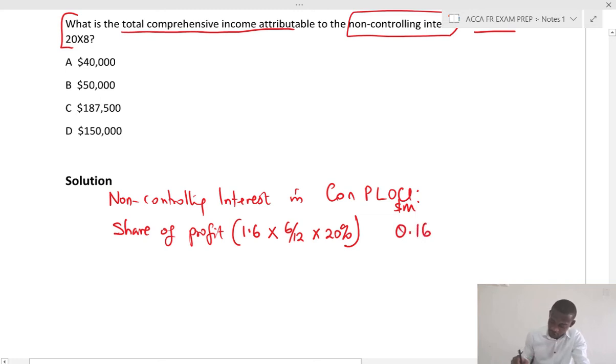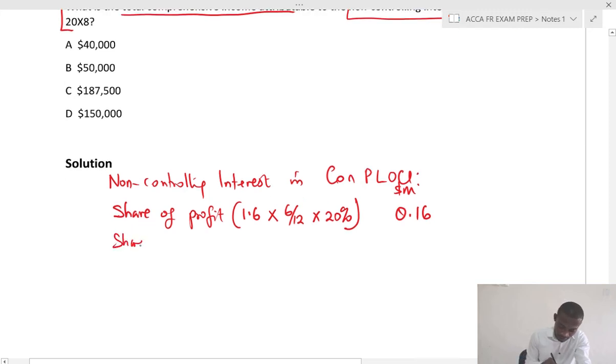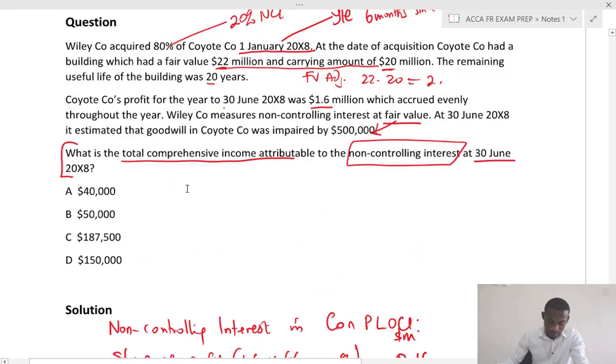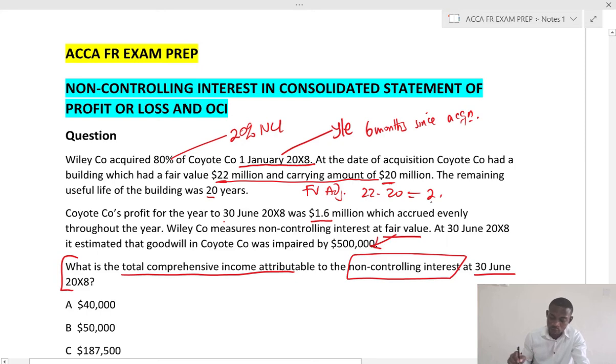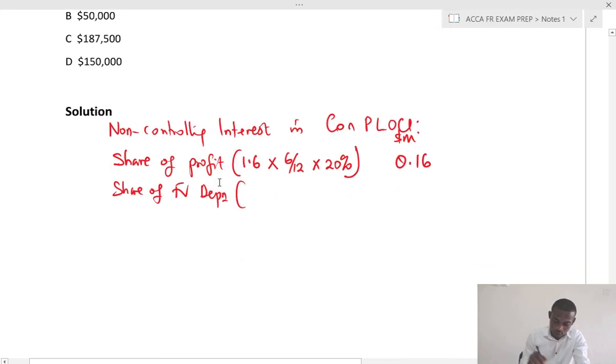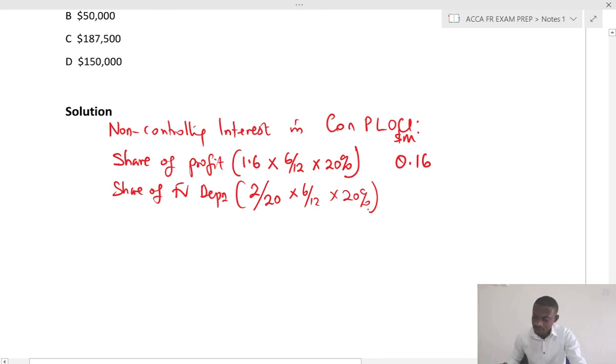Now we take their share of fair value depreciation. So you go up there, and the fair value adjustment was 2, and depreciation should be based on 20 years. So it is going to be 2 million over 20 times the time apportionment times 20%. So 2 divided by 20 times 6 divided by 12 times 0.2. That gives us 0.01. Remember, this is a deduction.